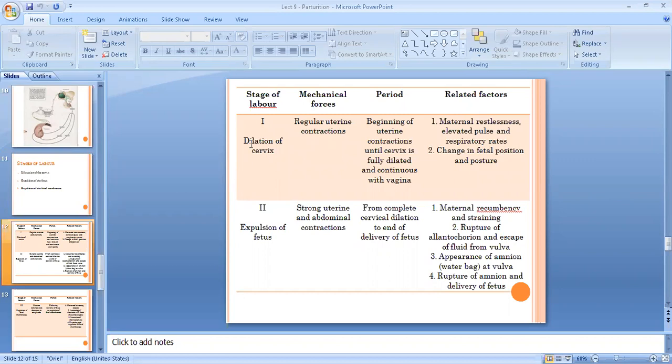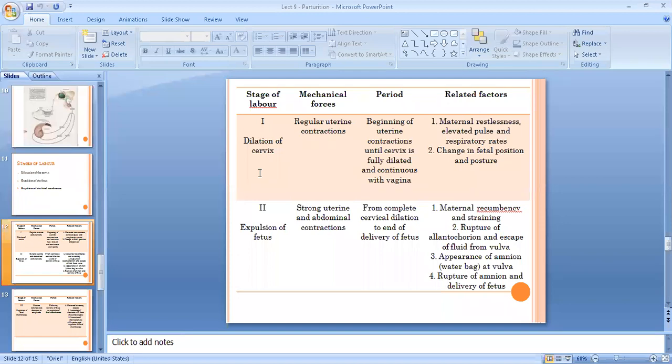So during the first stage of labor, dilatation of cervix, it is demarcated by dilatation of cervix. During this stage, there will be regular uterine contractions. It starts with the beginning of uterine contractions until the cervix is fully dilated and is continuous with the vagina. That means there will be formation of the complete birth canal. So what will happen at this time? What various events can you see?